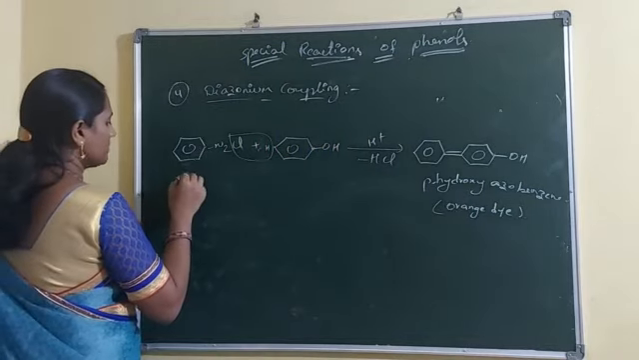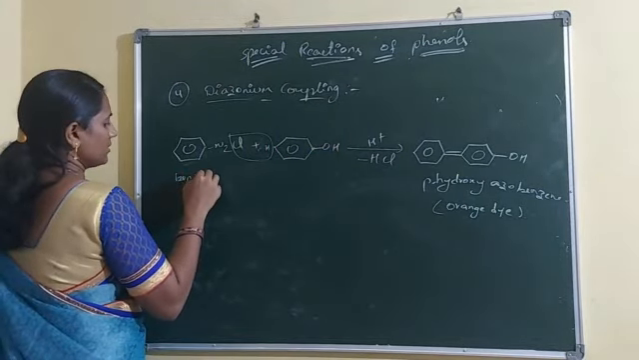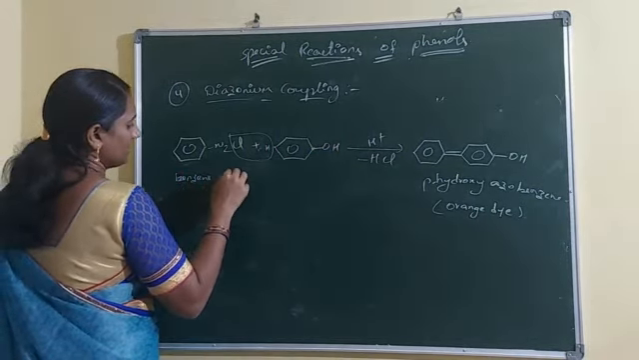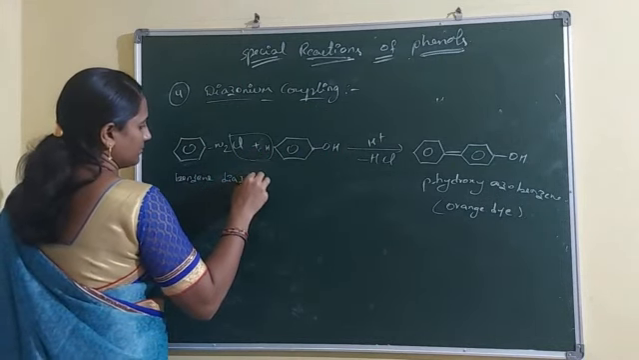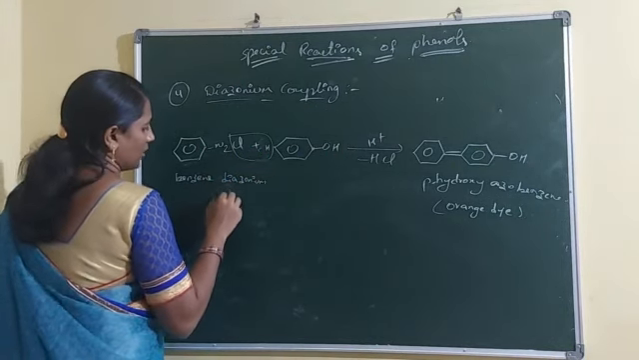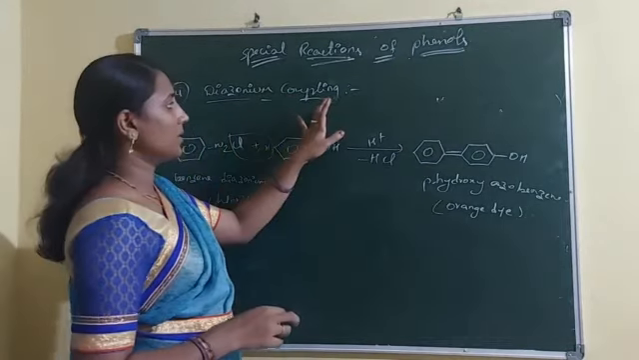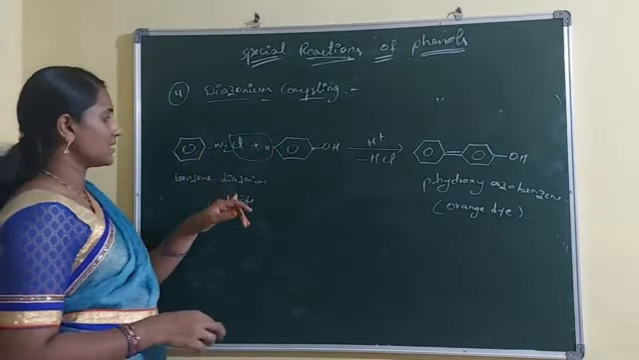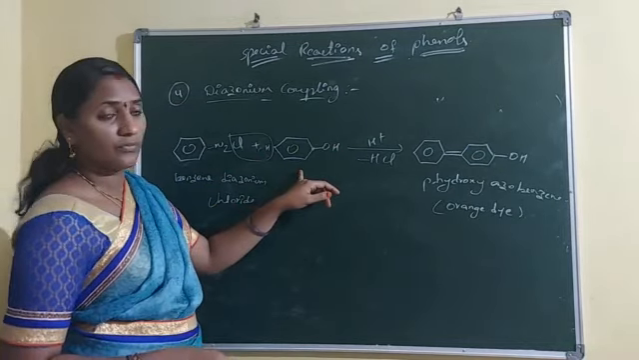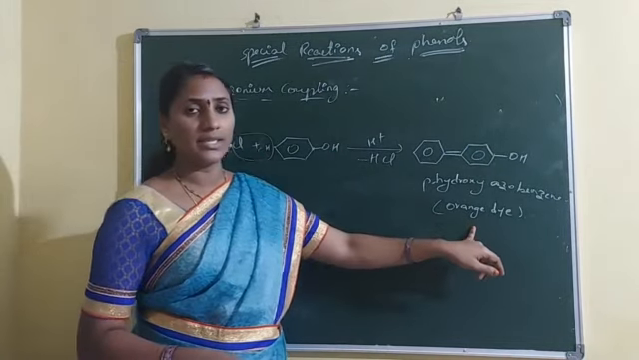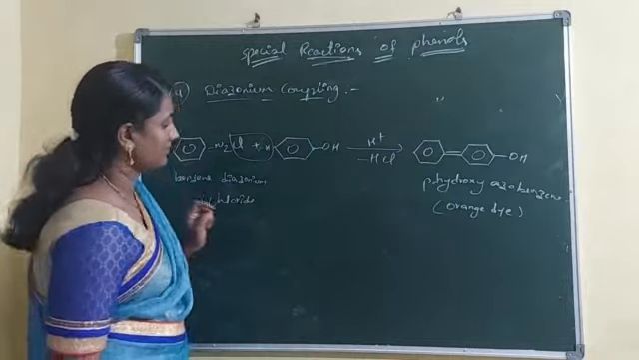Now what is this name? Benzene diazonium chloride. Diazonium coupling means coupling of benzene diazonium chloride with phenol to form an orange dye precipitate.